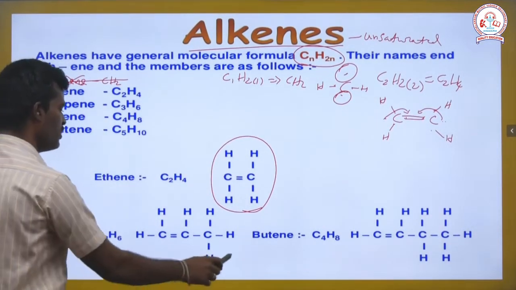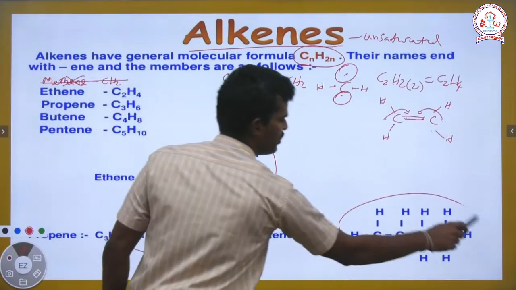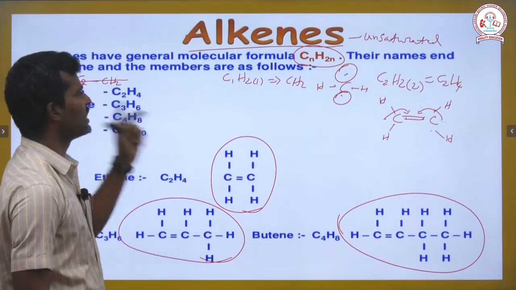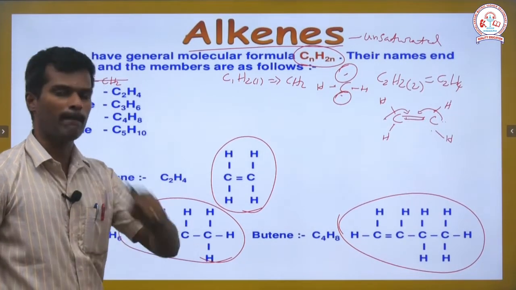And the same thing for propene, the same for butene, right. These are all double bonded hydrocarbon compounds.